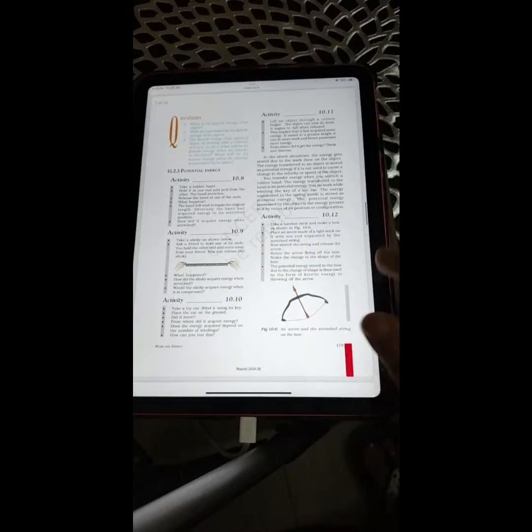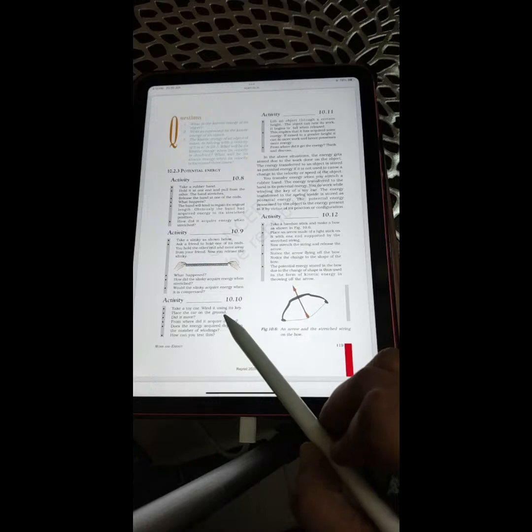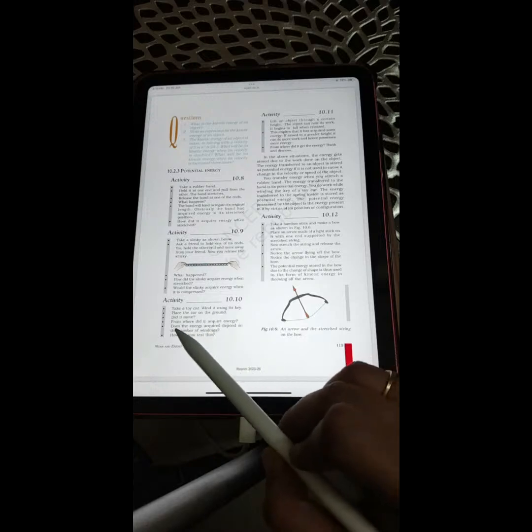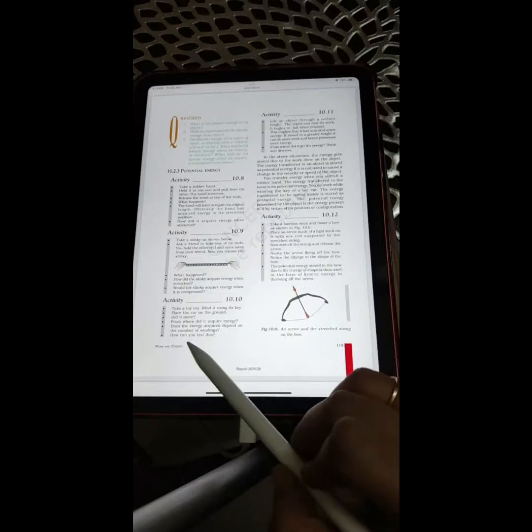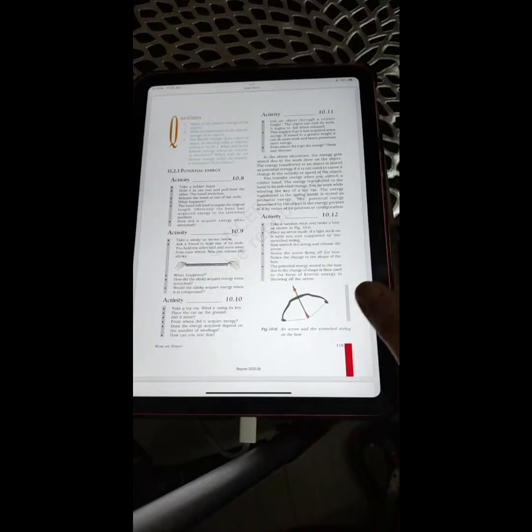Activity 10.10. Take a toy car, wind it using its key, and place the car on the ground. Did it move? From where did it acquire energy? Does the energy acquired depend on the number of windings? How can you test this?